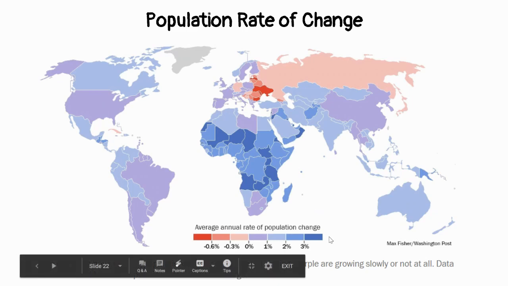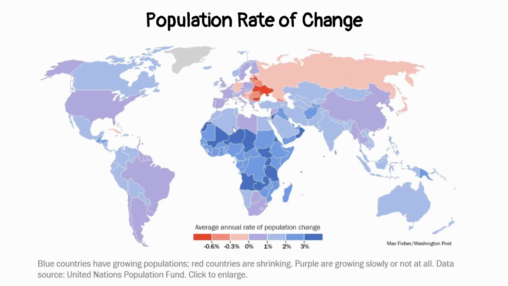So the darker the blue, it actually shows the faster a population is growing. So you can see in sub-Saharan Africa, there are some countries here that the population is actually growing quite a bit. And if you go back to the baby slide, this is also where women tend to have more children. Because of modern medicine and because of some of the advancements we made in agricultural sectors of study and science, people are getting access to food, they're getting access to medication, and they're living longer than they maybe ever had before. So as women continue to still have those large amounts of children, those children are surviving and maybe even having children of their own. So that's why you see large population increase, especially right in here.